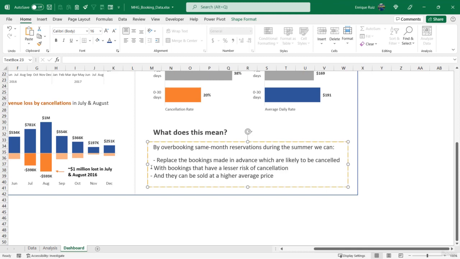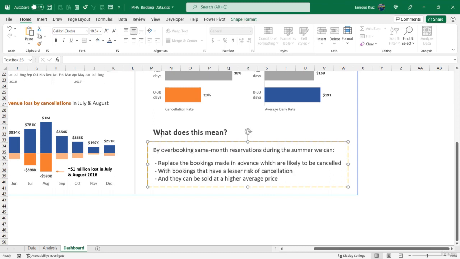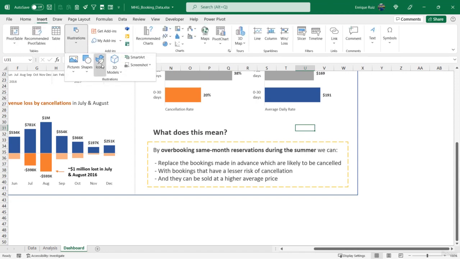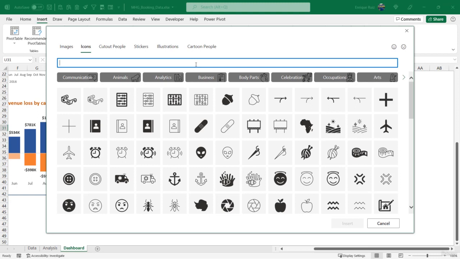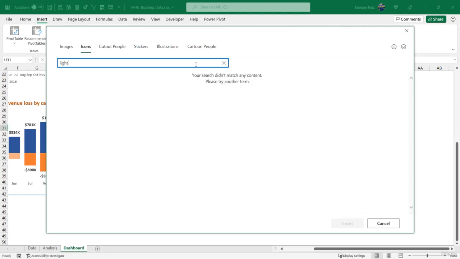Now let me just make this space a little bit smaller and make some space for myself here. Center this right down the middle and make our recommendation bold. And there we go. Honestly, if they're not convinced by then let's just add a little light bulb icon to let them know that this is a good idea. So let's do light bulb.